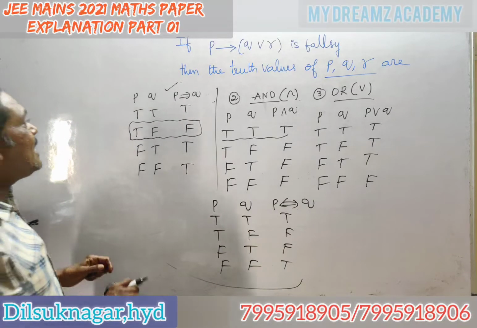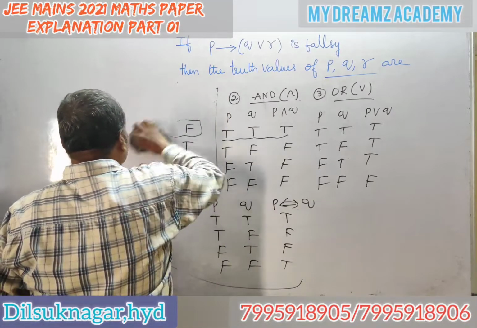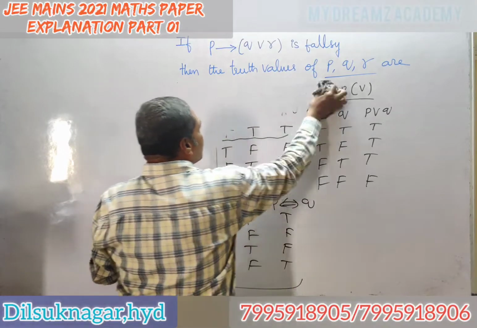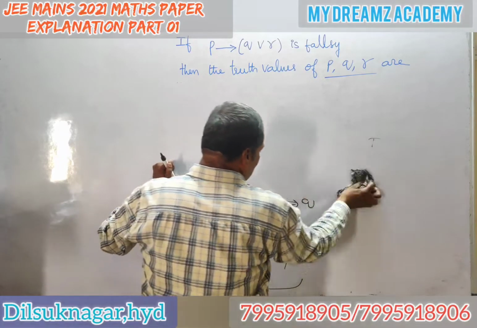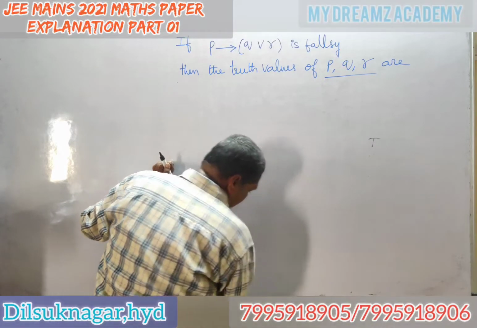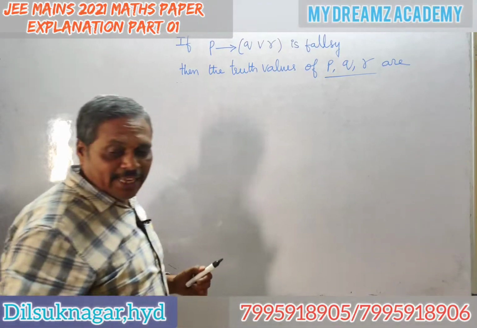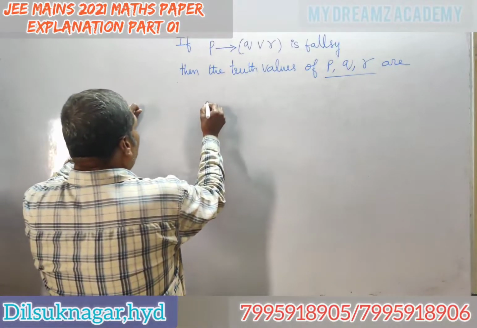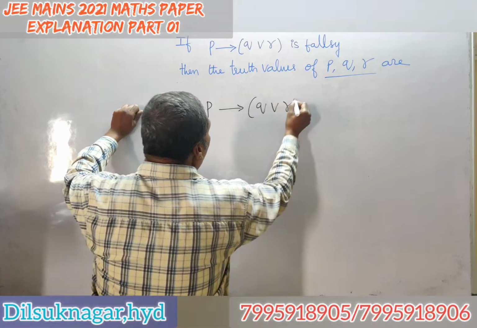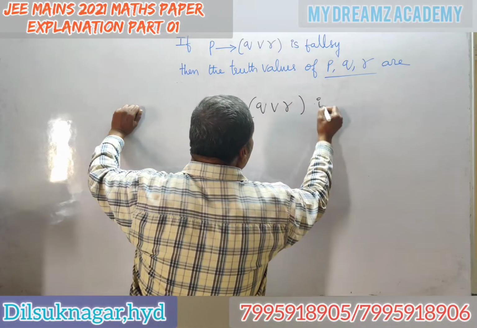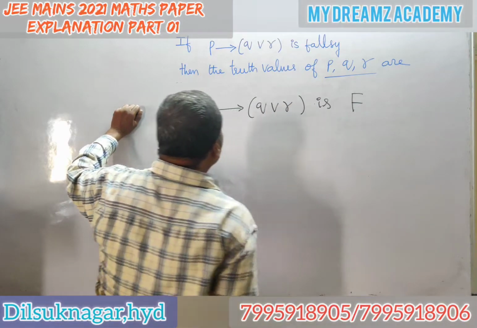Okay. Now we will see what is given in this. In this, the implication is given false, always false. Now, very, very important, see, P then Q OR R, given that is always false.